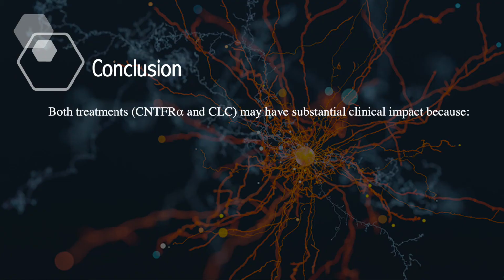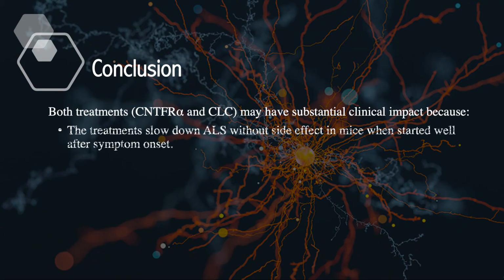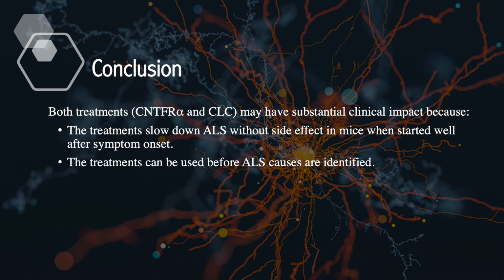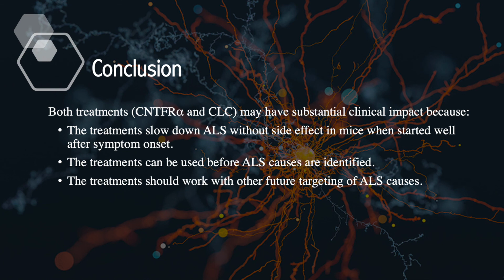In summary, our data suggests that CNTFR alpha and CLC treatments may have substantial clinical impact. Our treatments were able to slow down ALS without side effects in mice when started well after symptom onset. The treatments can be used before ALS causes are identified and should be able to work with other future targeting of ALS causes.